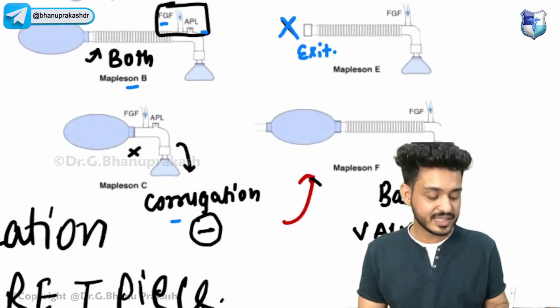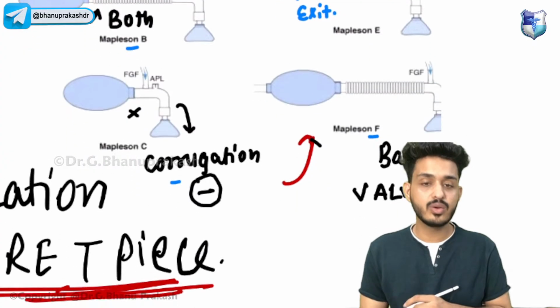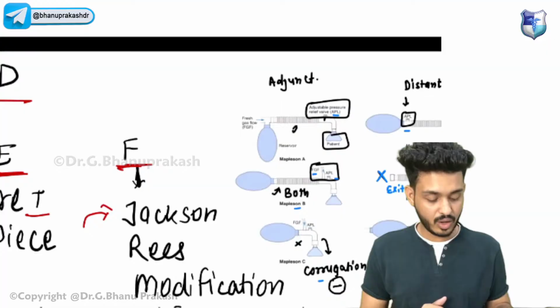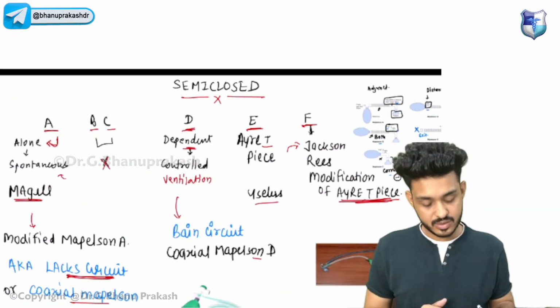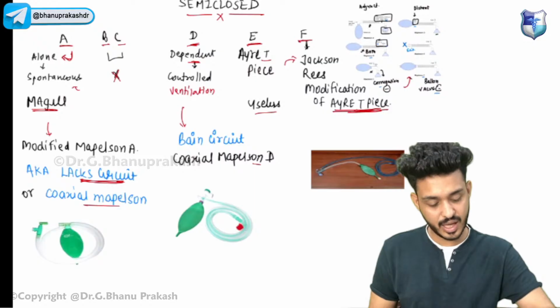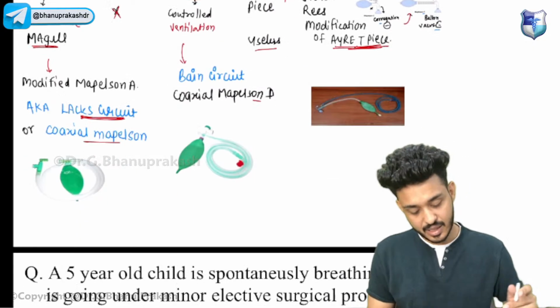Okay, and that is your F. F will be having a balloon, but there is no valve. Okay, now you can easily identify all the Mapleson circuits. So now we will be discussing one by one how you identify these circuits.